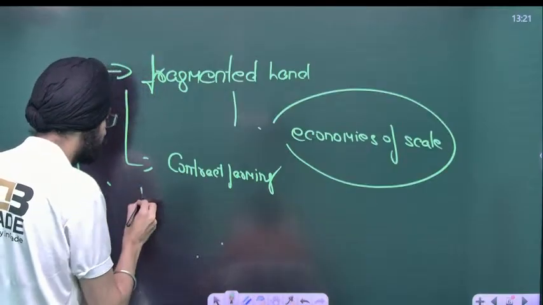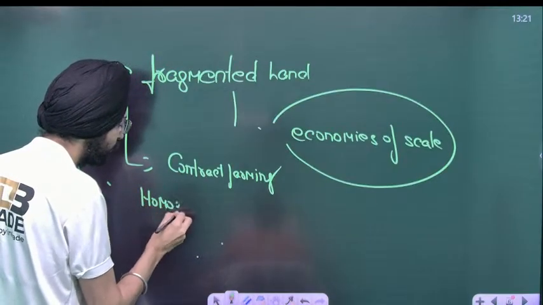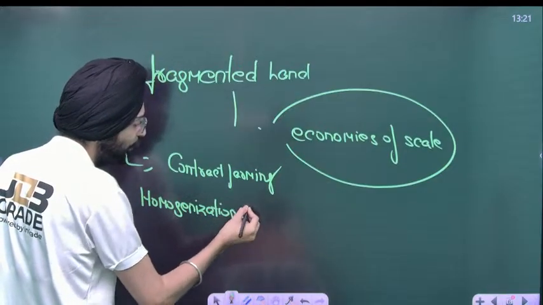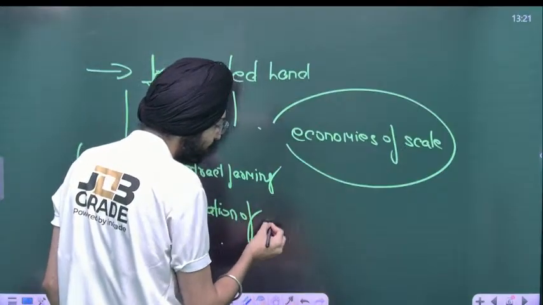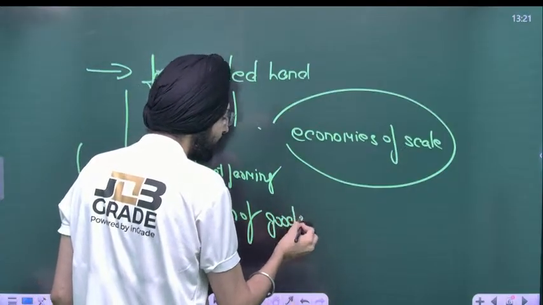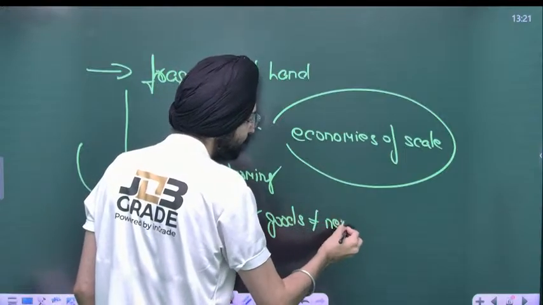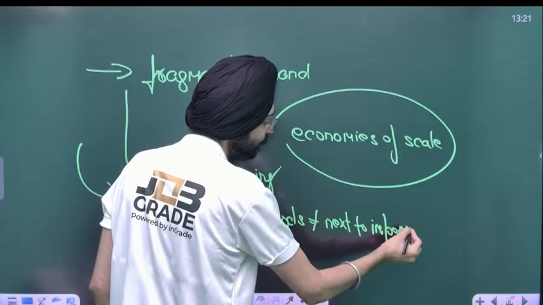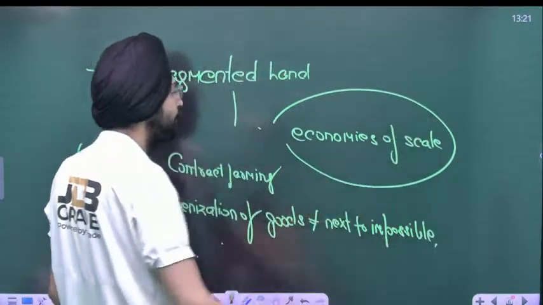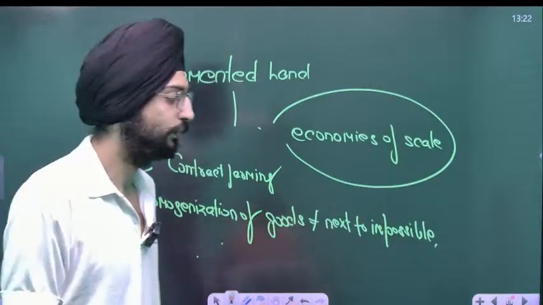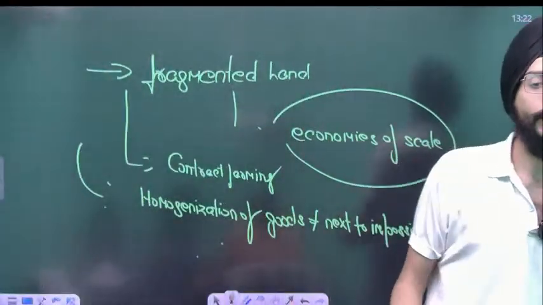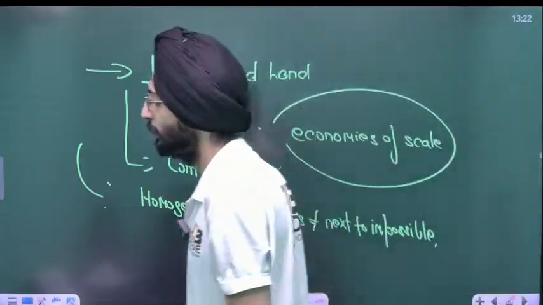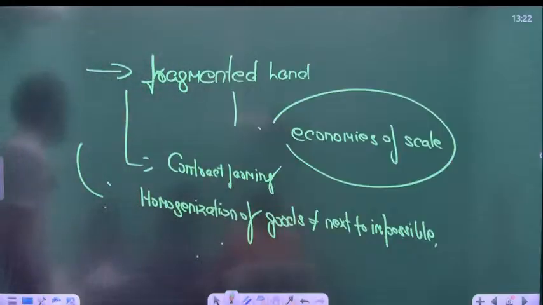Homogenization of goods is next to impossible. I hope you are done with this issue. That's again a simple one, bang on point. There is no unnecessary thing to move left and right. Just hit the center and you'll get that. I hope that's clear with you.